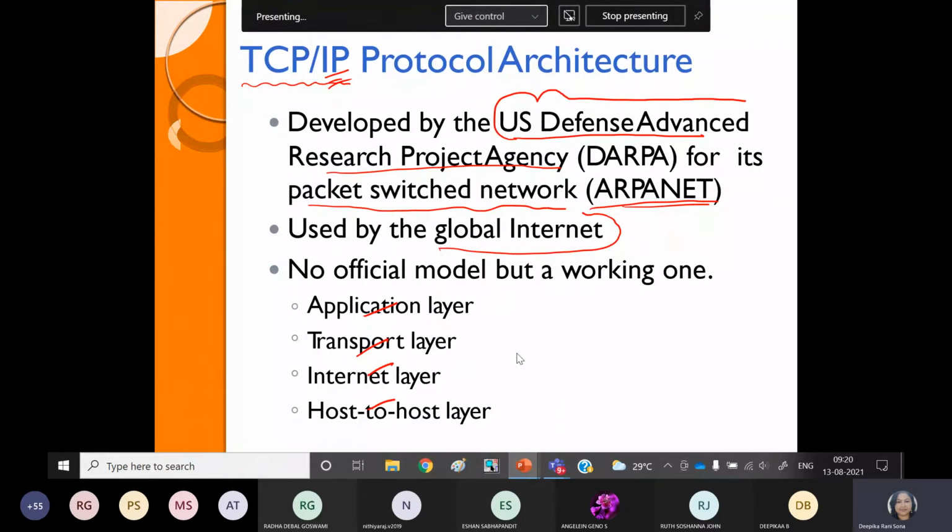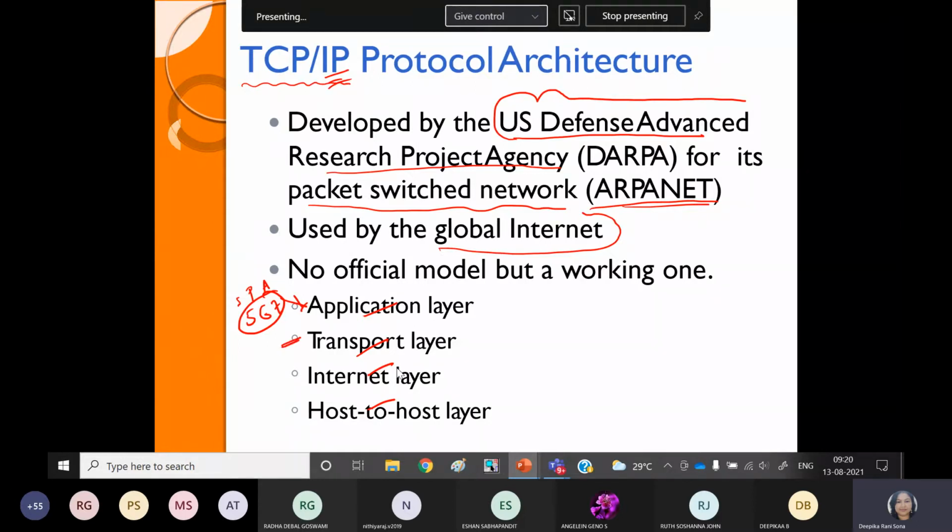Which layers are missing as compared to the OSI model? Session and presentation, which means layers 5, 6, 7 all together are called the application layer. What are the 5, 6, 7 layers? Session, presentation and application layer, all together called your application layer. Transport layer as it is.